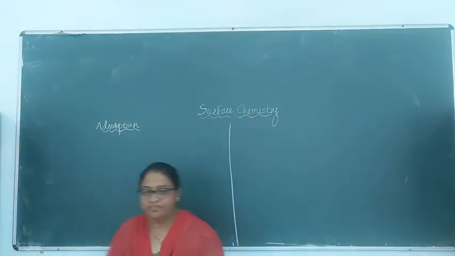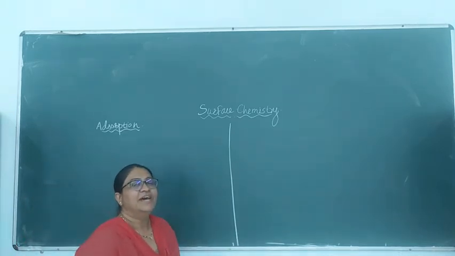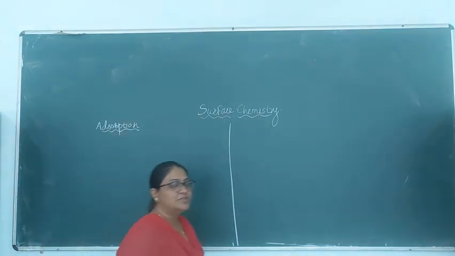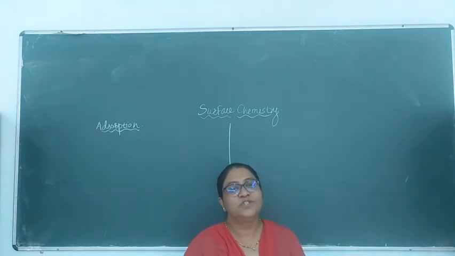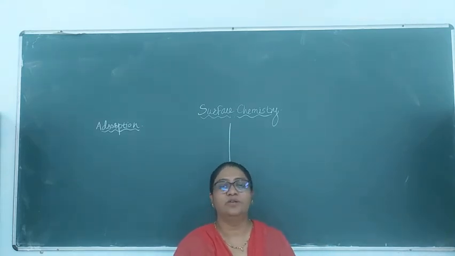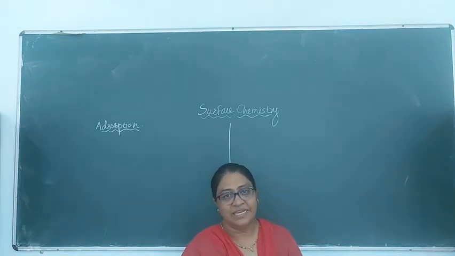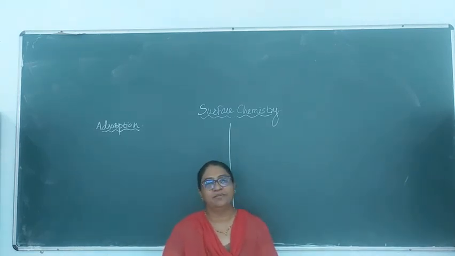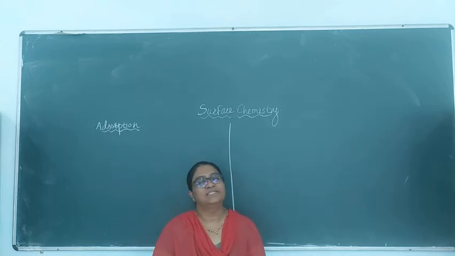Good morning everybody. Last time we had started with the surface chemistry and the main topic of the surface chemistry, that is the adsorption. So we had seen why the adsorption takes place. The adsorption takes place due to the unbalanced field of force at the surfaces of either liquids or the solid. Therefore, we had seen the definition of the adsorption. Adsorption is nothing but the collection of one substance on the surface of the other. Simply that is called as the adsorption.